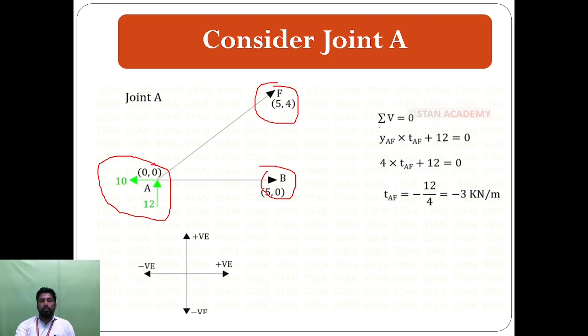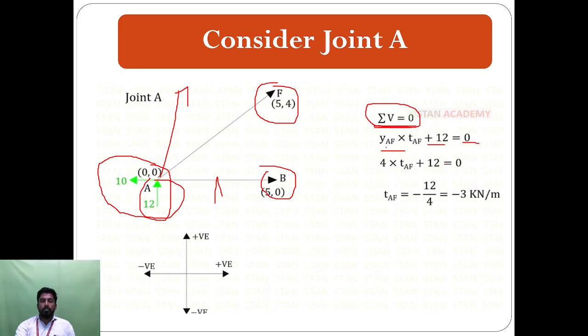So we are only taking the value of summation for B, because the remaining values, the AB coordinates and AF coordinates, we have already found from the equations. So we consider only BF, for only one direction. So we take it as positive. So YAF into TF plus 12, this is for the positive sign. So put the value, plus 12, which is equal to 0.